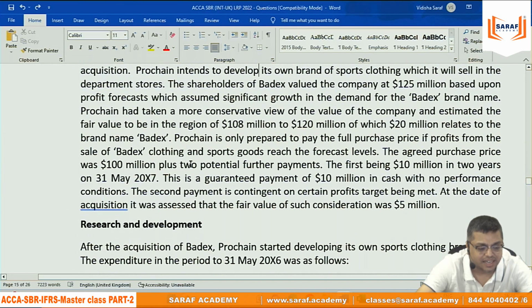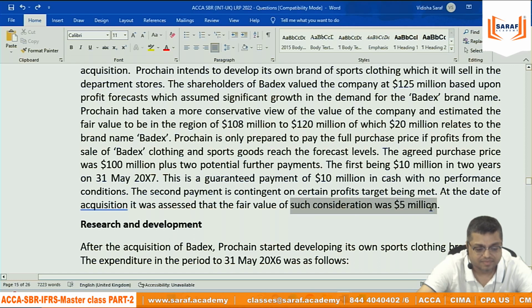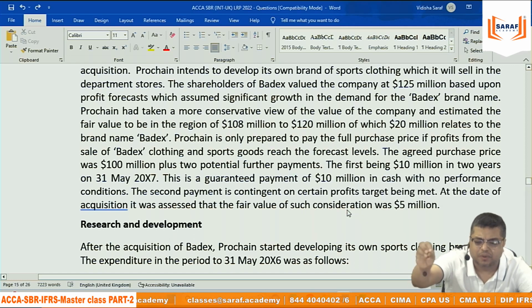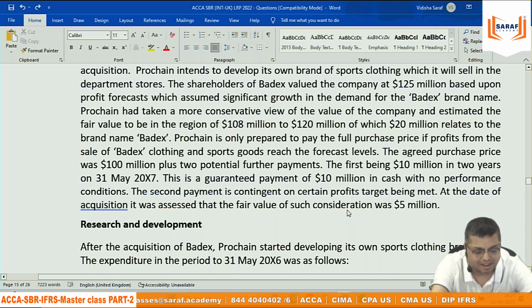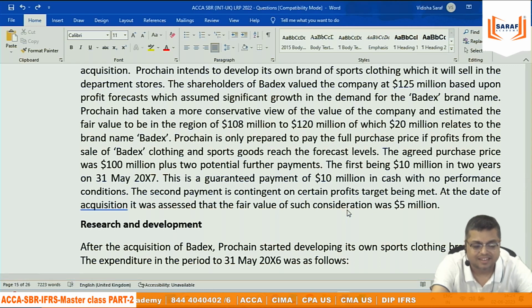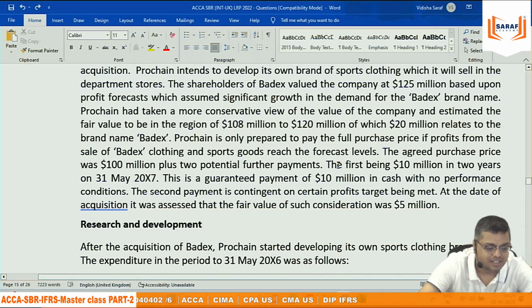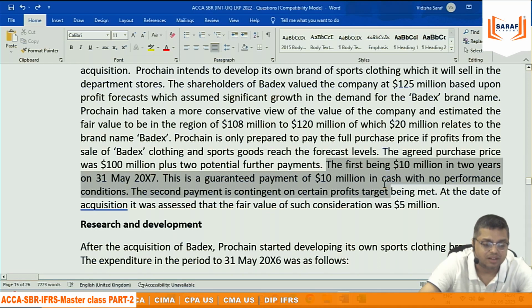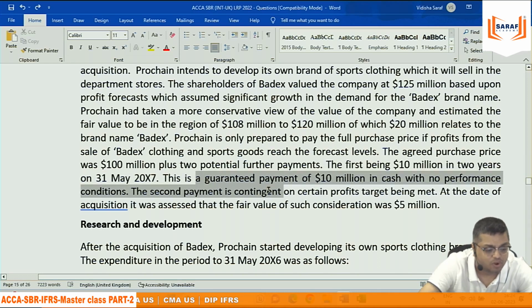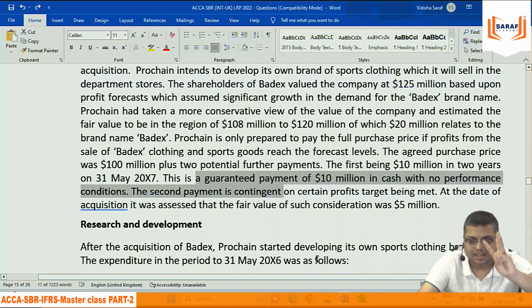How does the 5 million come in? For any contingent consideration, it was assessed that the fair value of such consideration was 5 million, based on probability or something. That is the second contingent payment. This is a fixed payment, deferred, because 10 million you have to pay. There are 3 payments.